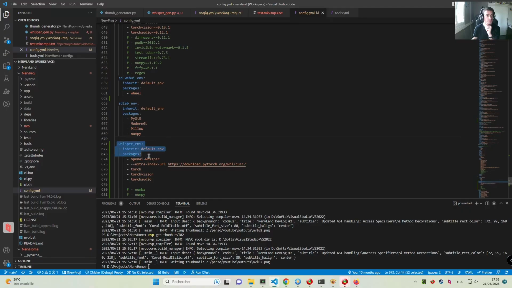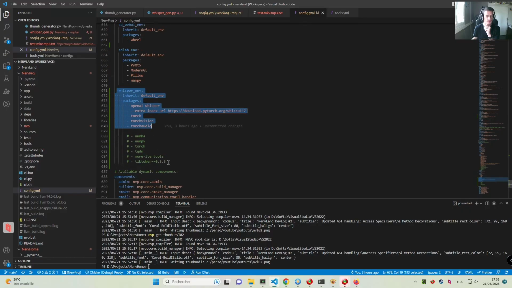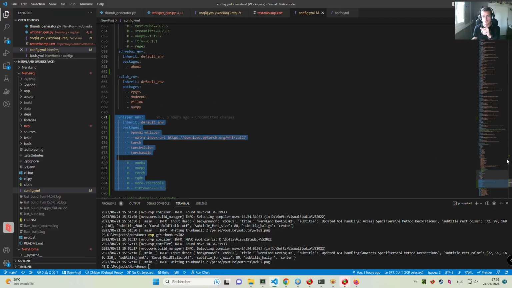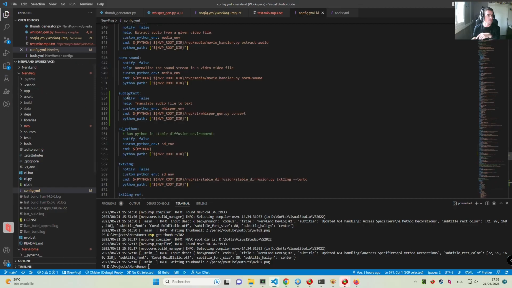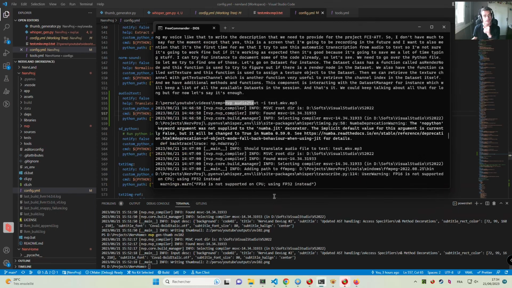First I'm going to set up the whisper environment here. More to say about this because I changed this environment later on, so we'll get back to this point. But I just added this command line entry, audio to text, which is simply going to use this whisper environment and call the convert method with this whisper gen component. And then you provide additional arguments. That's what we're doing here.